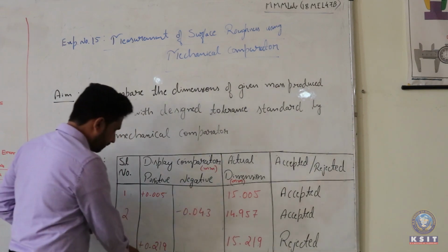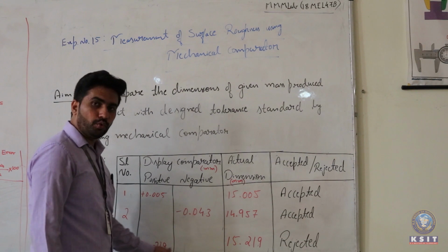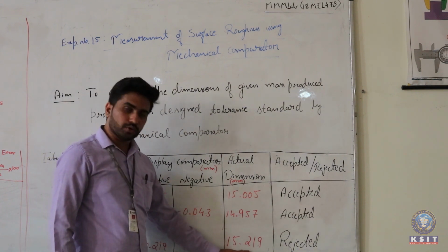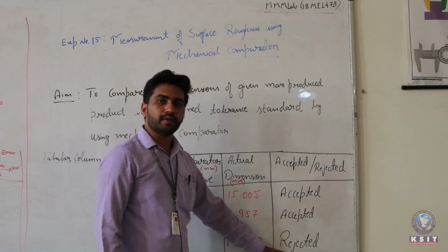And for the third one, as we said, the reading that we got here is plus 0.219. So the actual dimension comes to 15.219. That is beyond the tolerance value. Then obviously that will be the rejected one.